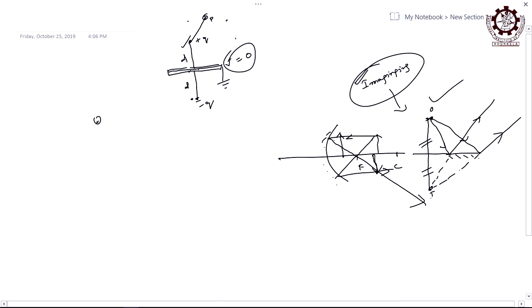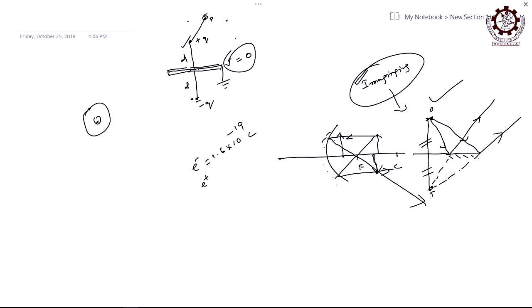When you think about an electron, proton and neutron placed inside the nucleus and around it, what is the charge of an electron? 1.6 into 10 to the power minus 19 coulomb. How small it is, imagine. And the charge of the proton has the same magnitude, just opposite in sign, so it is 1.6 into 10 to the power minus 19 coulomb.